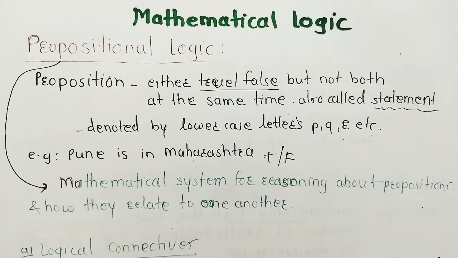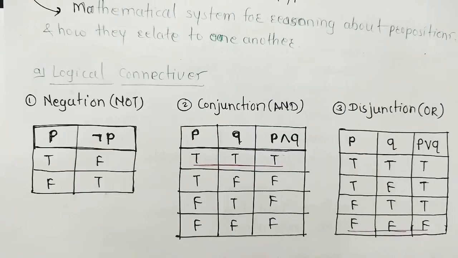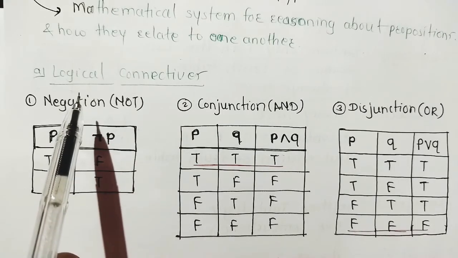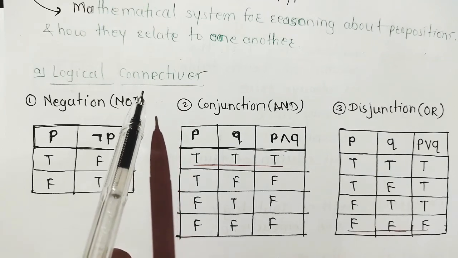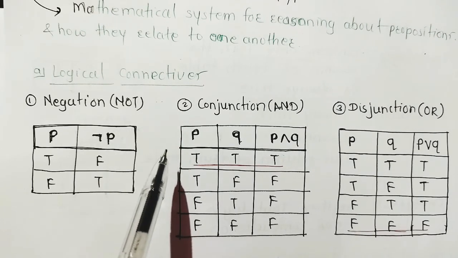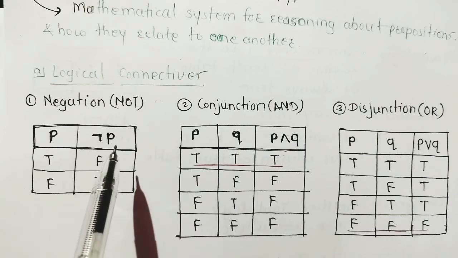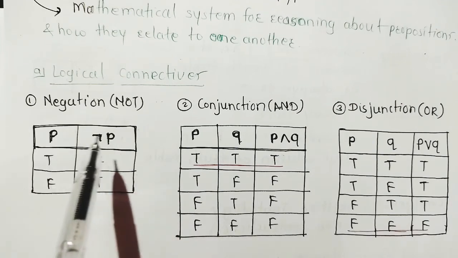We just have to remember what is logic, what are the logical connectives, and how to use them in the circuit. So here are the logical connectives. What are the logical connectives? These are nothing but the words or phrases which combine two or more propositions, and they are called logical connectives. If we have to connect this P and P negative.